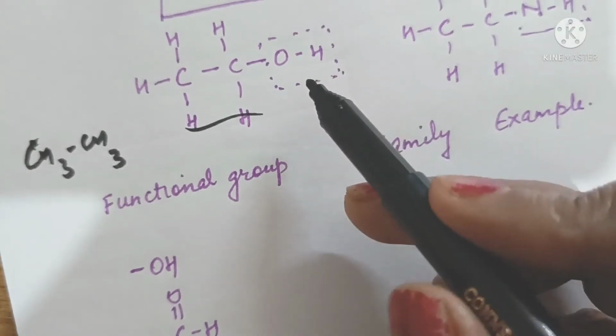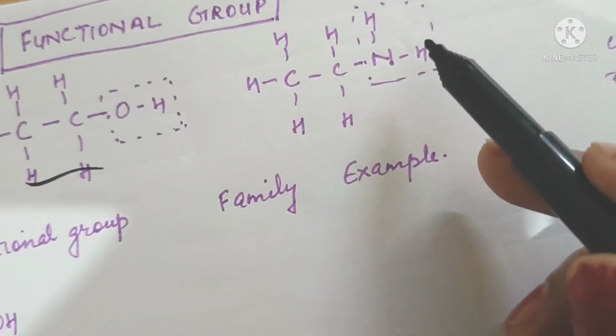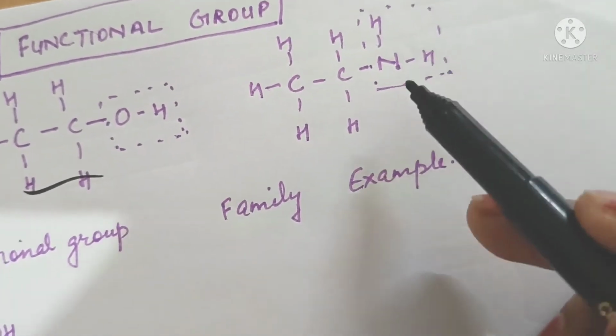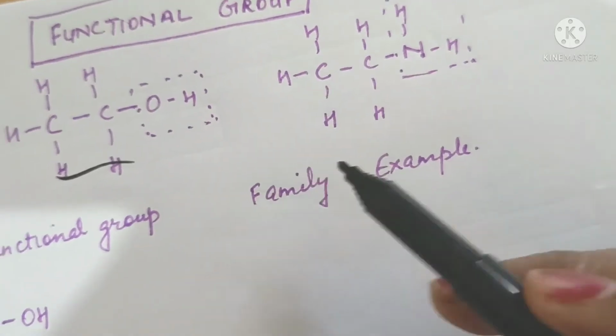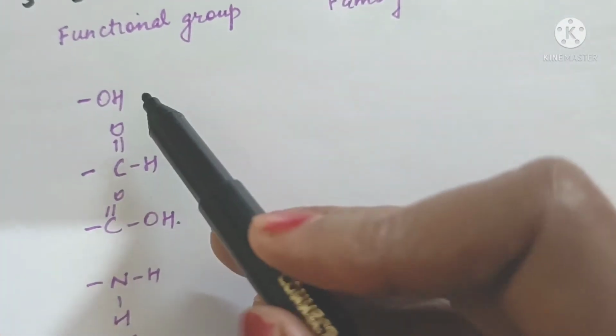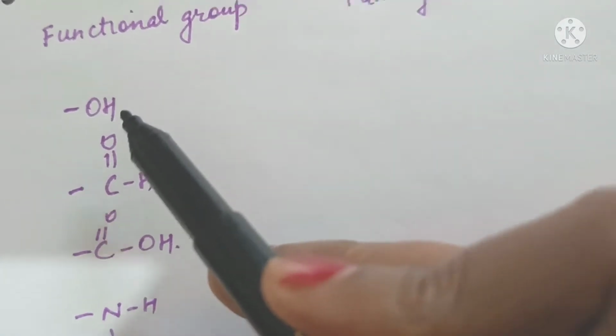So OH is a functional group. Similarly, if NH2 replaces H of ethane, then NH2 group acts as a functional group, changing the properties of ethane. Such groups which change the functions of the hydrocarbon by replacing hydrogen are called functional groups.